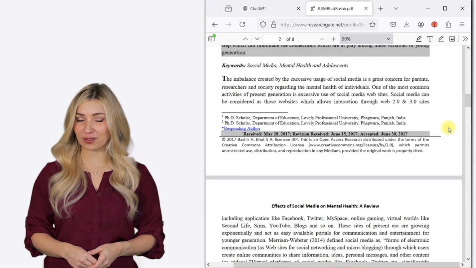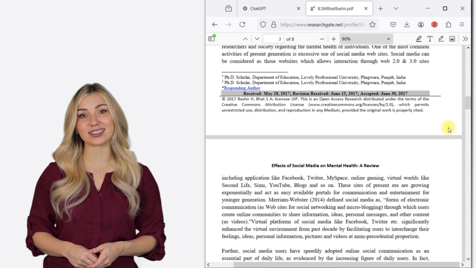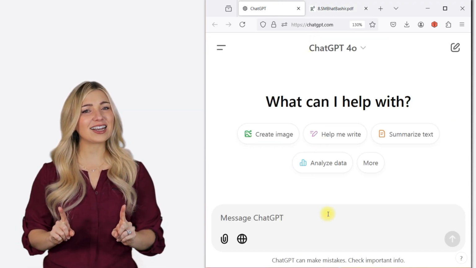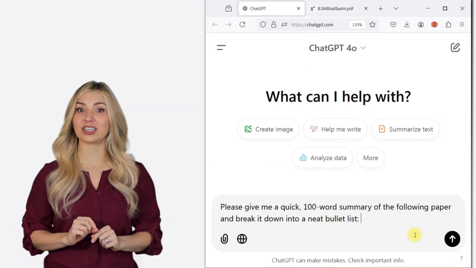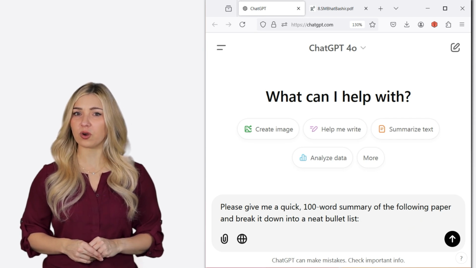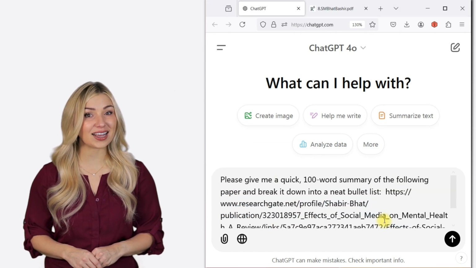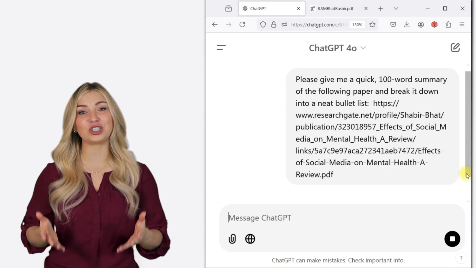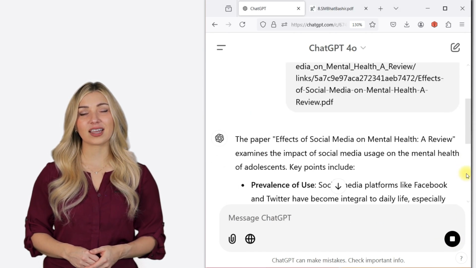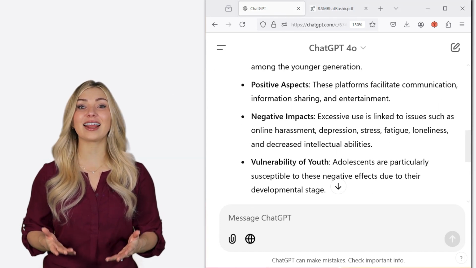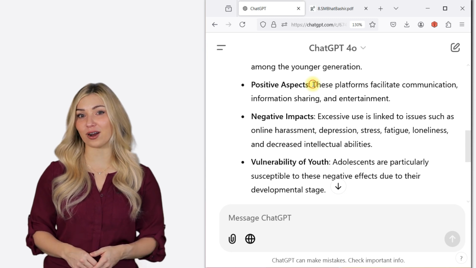It's a long paper that contains over 10 pages. I can't be bothered to read the full paper, so what I can do is ask ChatGPT to summarize the paper in 100 words and break it down into a bullet list. Then I just copy and paste the link to the paper next to the prompt. As you can see, ChatGPT managed to produce a summary highlighting the main findings of the paper.